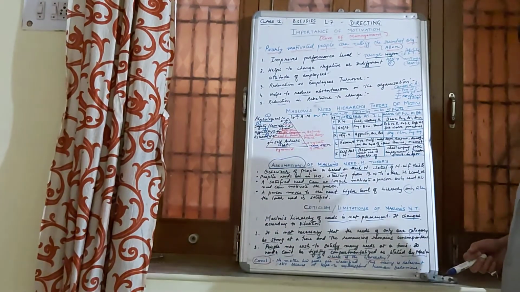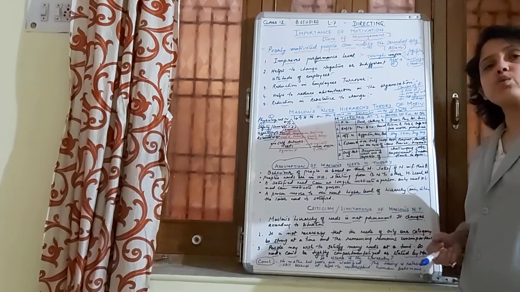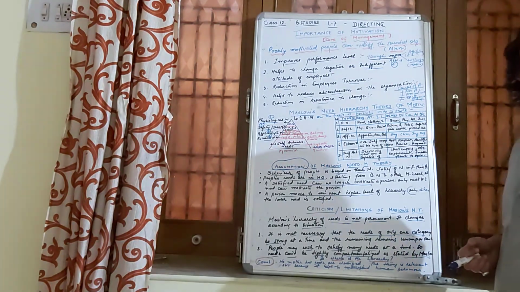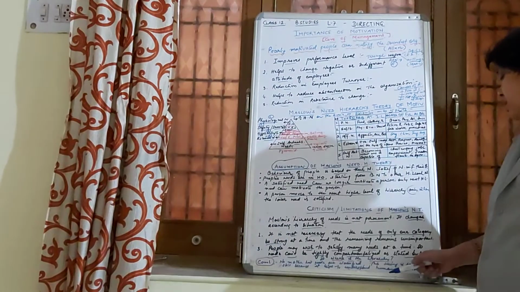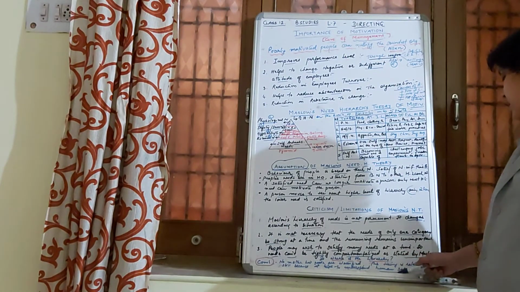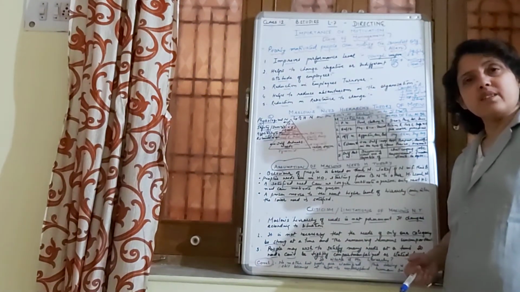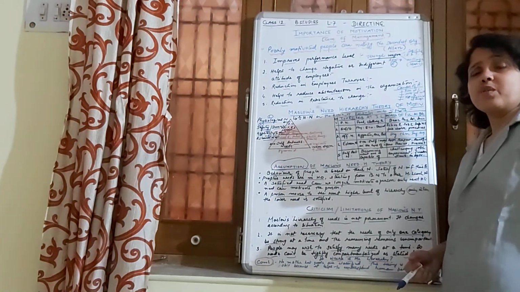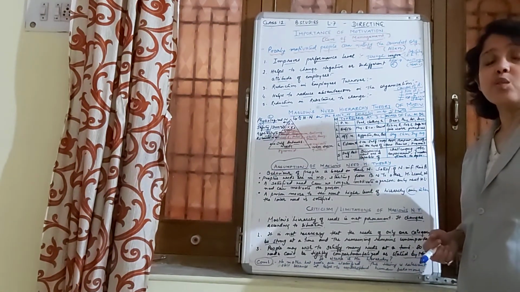On the basis of these three limitations, we can conclude that although this theory has limitations or criticisms according to the research findings, still we see that it is relevant and significant, because it is helpful in understanding human behavior in the organization even till today. This theory is in practice in organizations and in schools and colleges. We see that this theory is something which is taught in motivation.